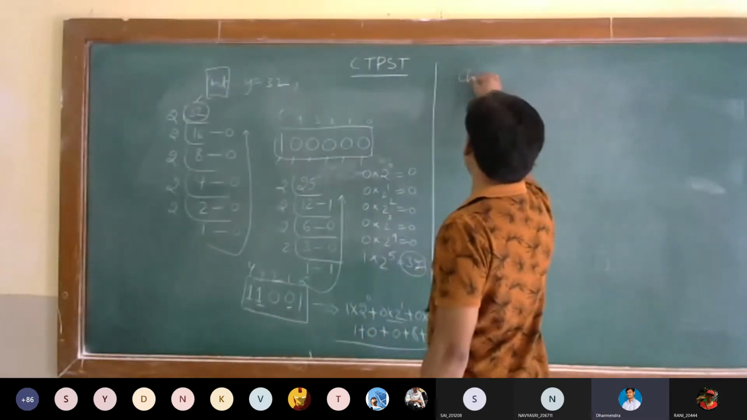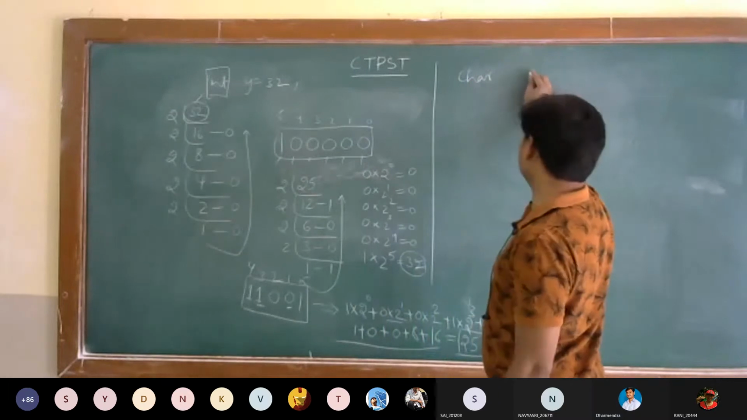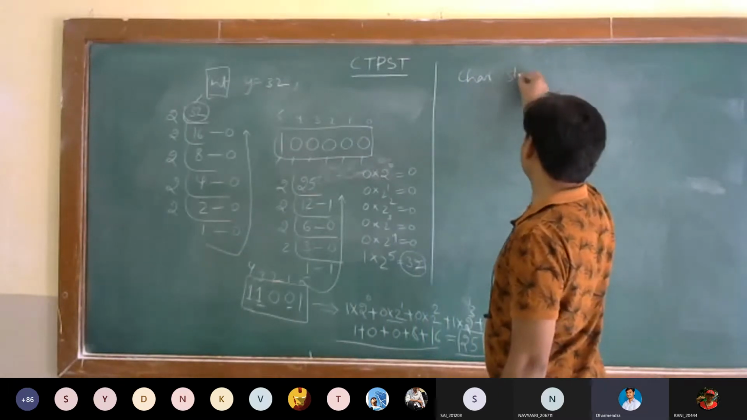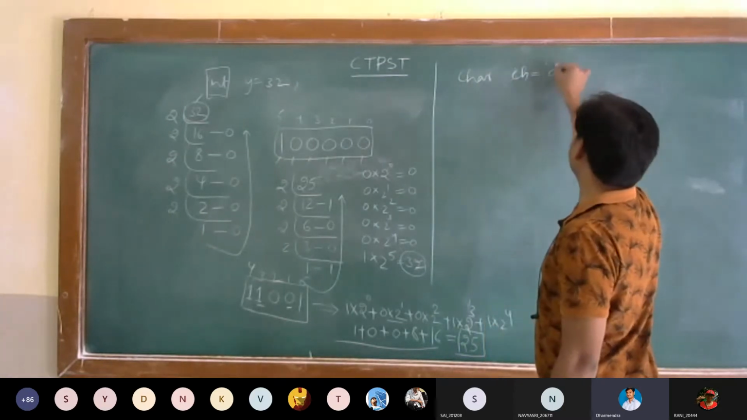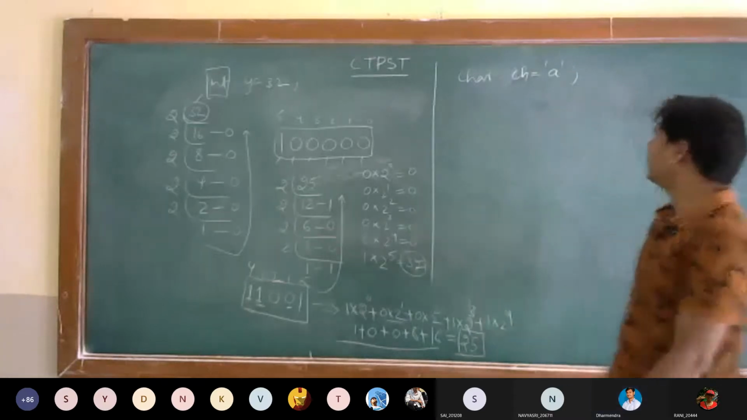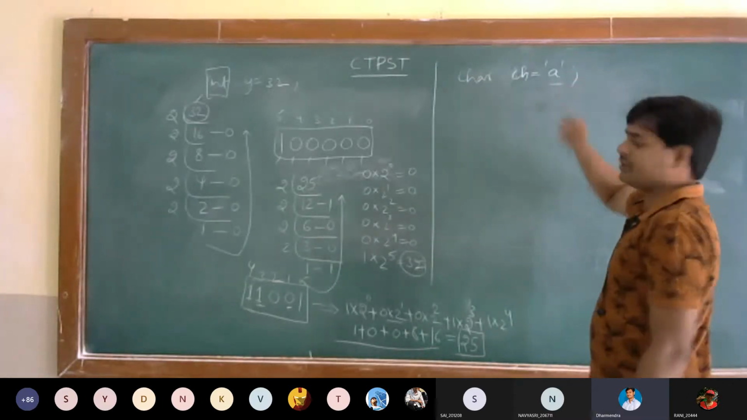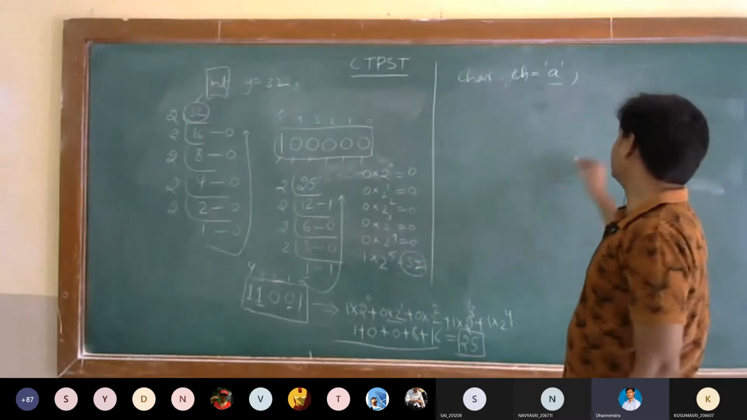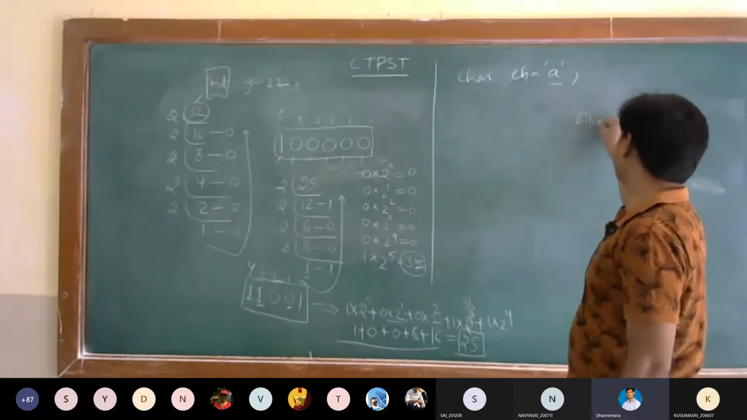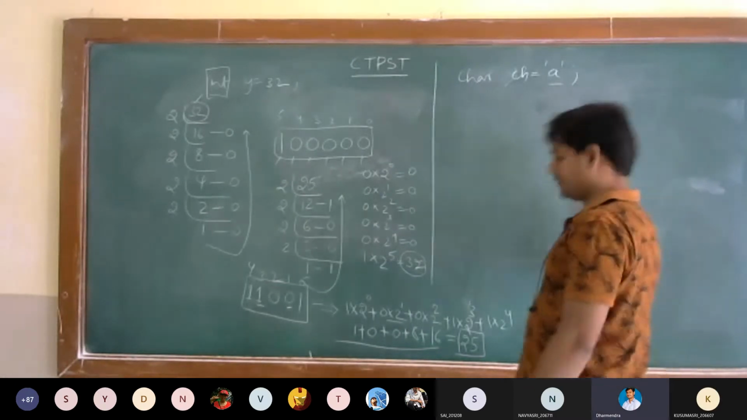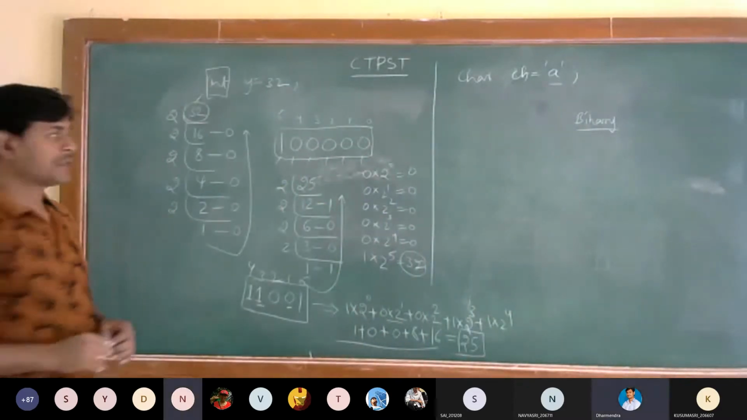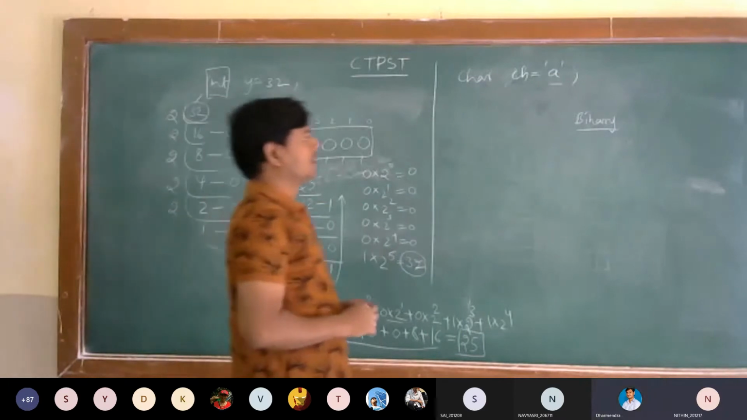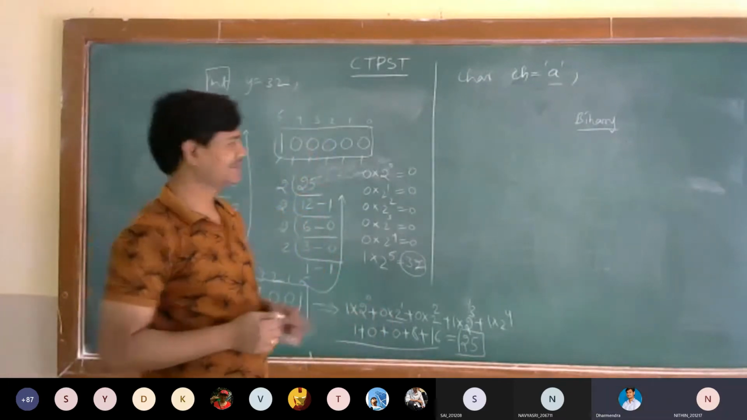I am taking a character data type. Some ch is a variable. I have assigned a value called small a. So how will this value be converted into binary? Can anybody tell me how that value will be converted into binary? ASCII code. Yeah. What is ASCII code?